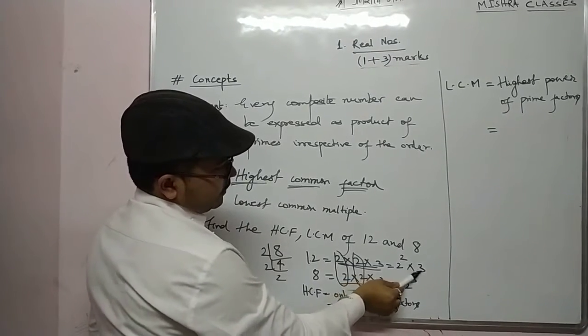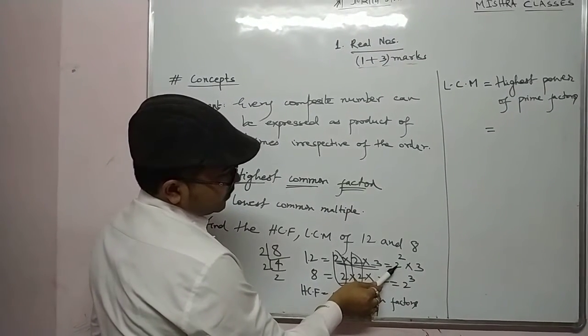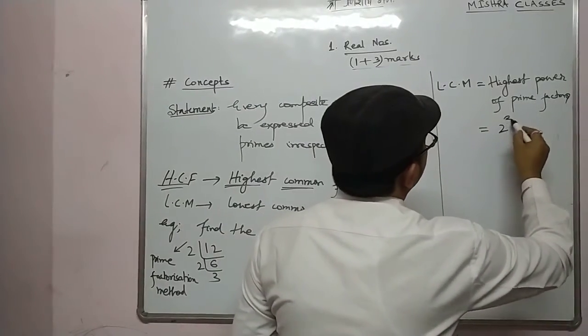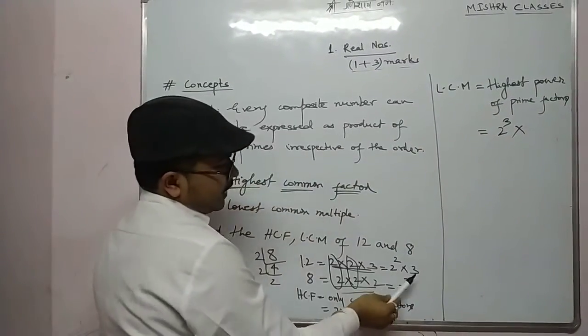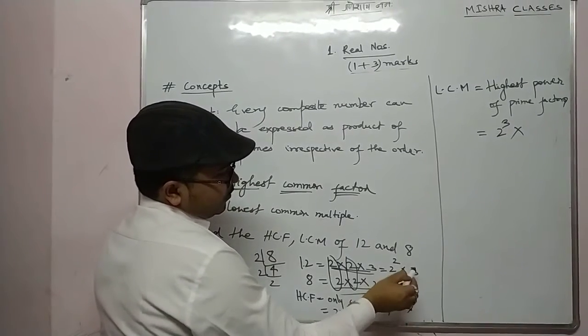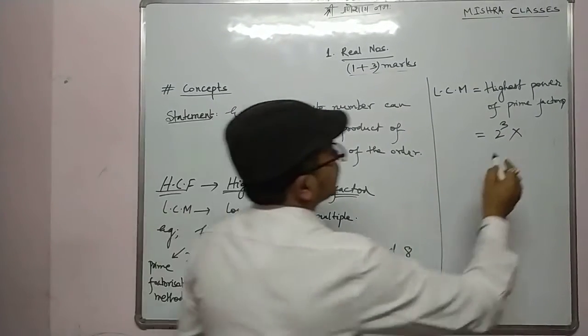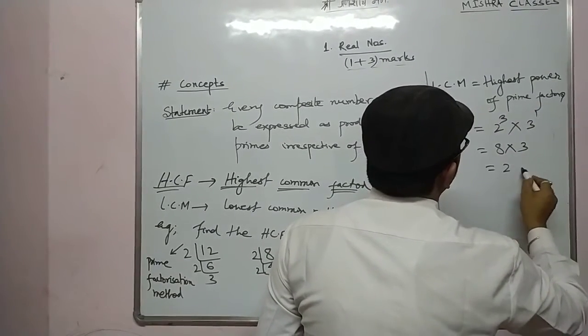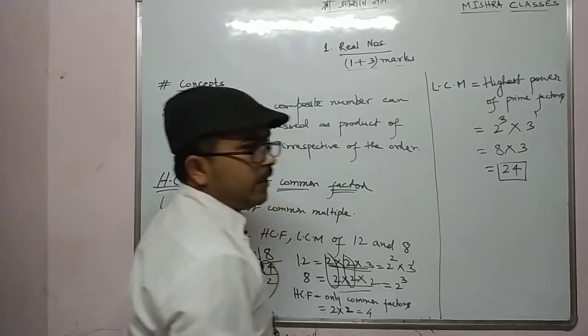So what are the prime factors? 2 and 3. So what is the highest power? Highest power of 2 is what? 2 power 2, and here 2 power 3. So what are the highest power? 2 power 3 into what are the highest power of these 3? 3 power 1. Here it's not there. So 3 power 1. So what is the answer? 8 into 3, 24. Is it clear?